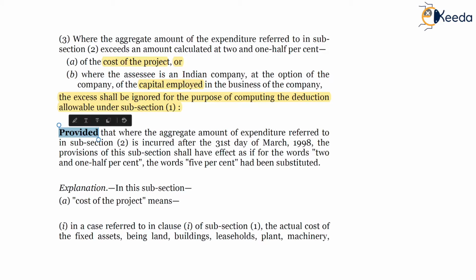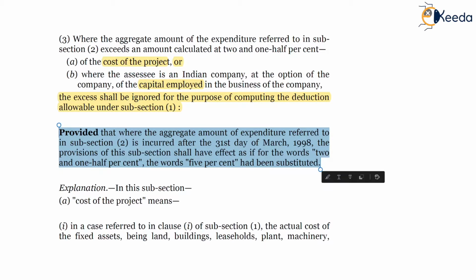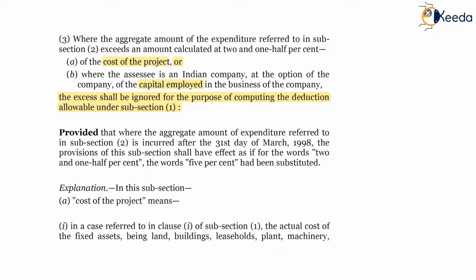Provided that from March 1998 it has been changed to 5%, and where the aggregate amount of expenditure referred to in subsection 2 is incurred after the 31st day of March 1998, the provisions of this subsection shall have effect as if for the words 2.5%, the words 5% had been substituted.